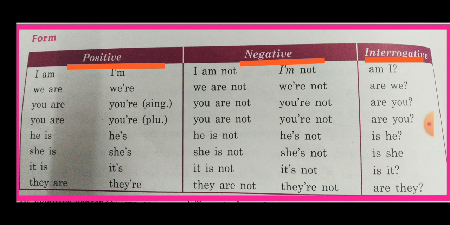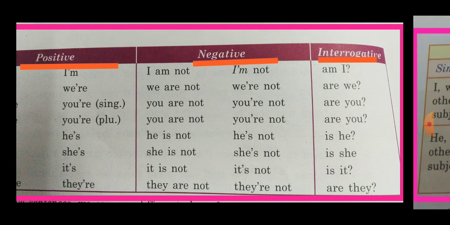But in interrogative sentences these forms of be come at the beginning, like am I late, are we late, are you studying. So this is how we use the forms of be in positive, negative and interrogative sentences.